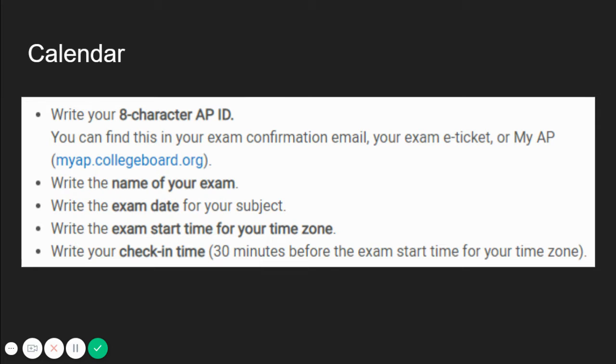For your calendar, it is important that you know your 8-character AP ID number. This you can access on your myapcollegeboard.org. It will also be emailed to you on your e-ticket 2 days before your AP Statistics exam. Write down the name of your exam, the date, and the start time for your time zone. Make sure you check in 30 minutes before your test in order to fill out personal information.